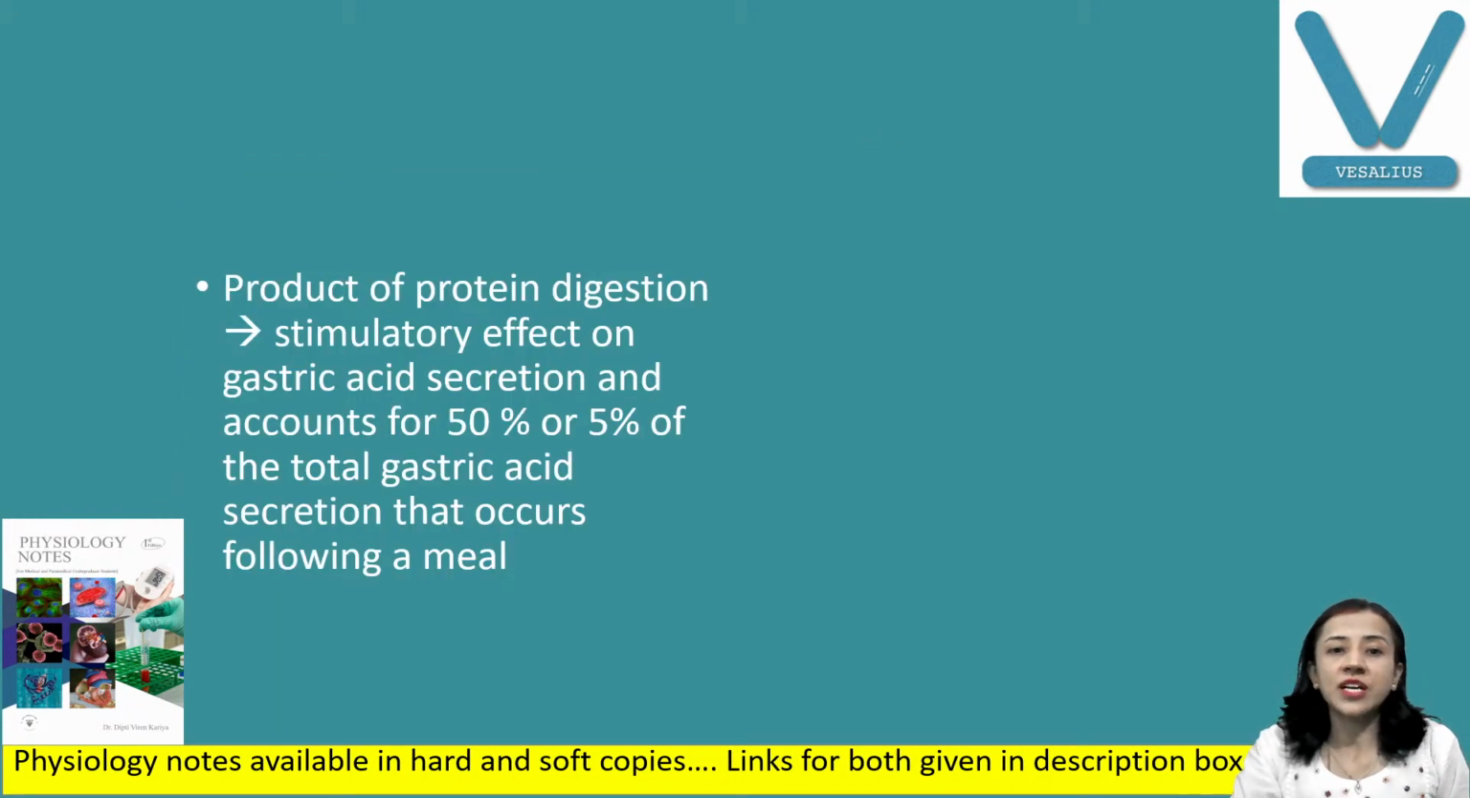Now another is the product of protein digestion. The products of protein digestion stimulate gastric acid secretion, and this accounts for 50% of total gastric secretion after a meal, because of these products of protein digestion.